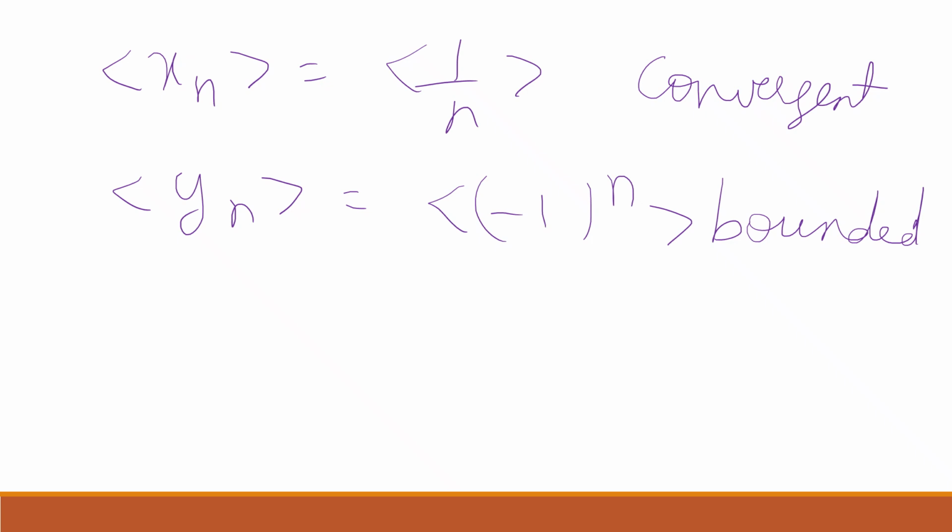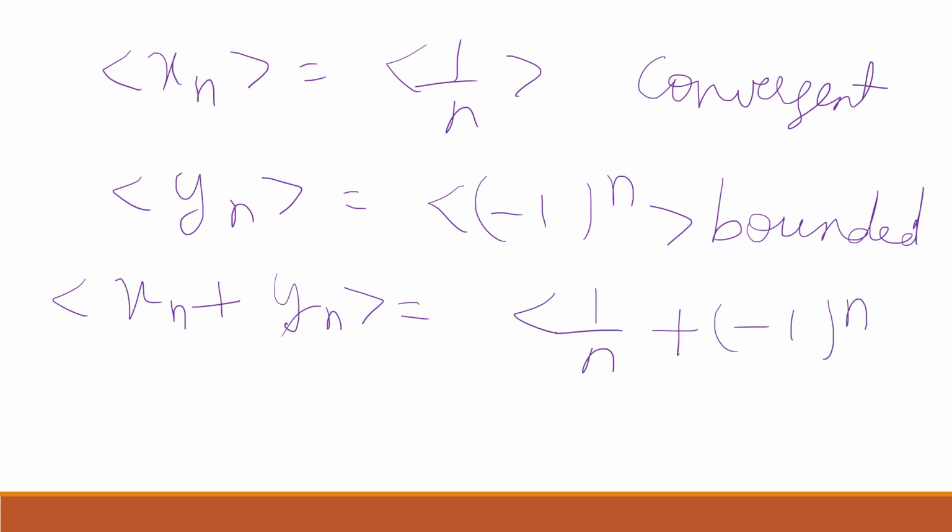Now we will add. We get sequence of xn plus sequence of yn is equal to sequence of 1 by n plus (-1)^n, and it is an oscillatory sequence, and we know that an oscillatory sequence is bounded. If n is even, then it has a convergent subsequence.